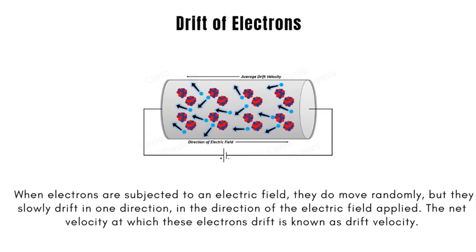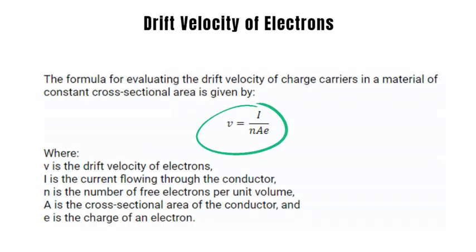The drift velocity of electrons is calculated using the formula V equals I divided by NAE, where N equals number of free electrons, A is the cross-sectional area of the conductor, I equals current through the conductor, E is the charge of an electron.